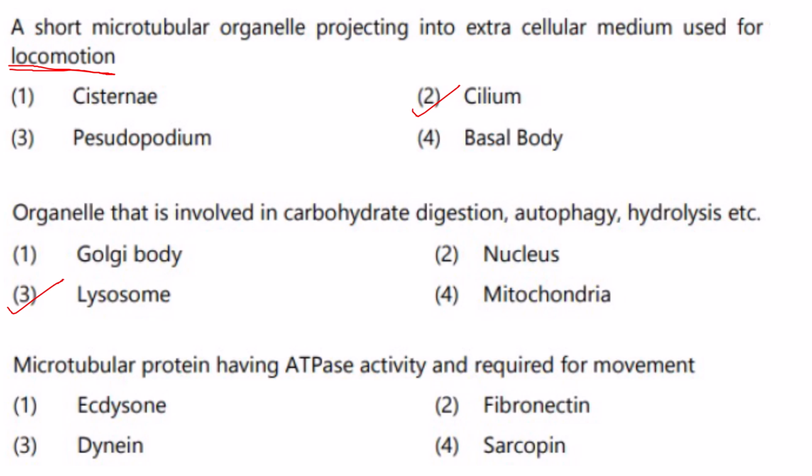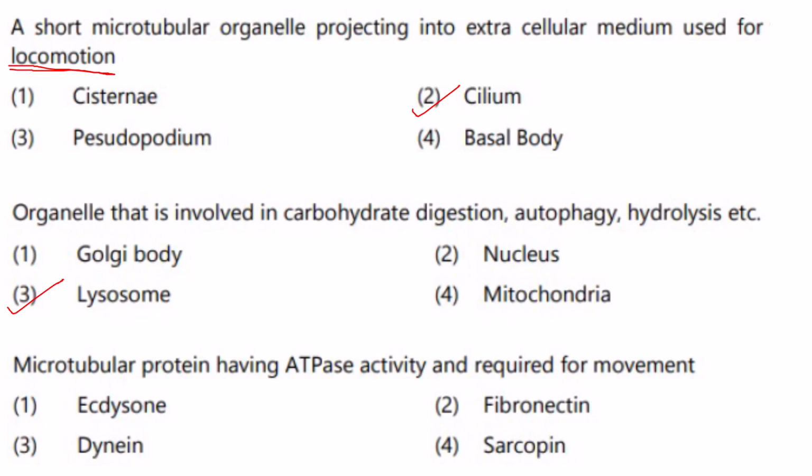Then the next one, microtubular protein having ATPase activity required for movement. If you know the definition of these options, then happily you can go for the answer. Now ecdysone has nothing to do with microtubular protein. It is a hormone involved in insect development and molting.